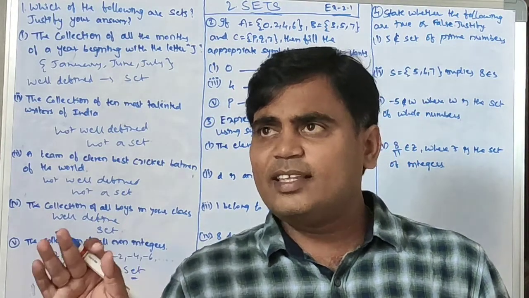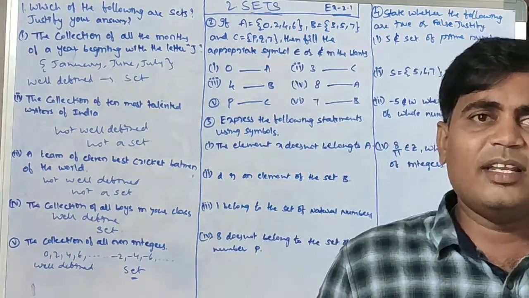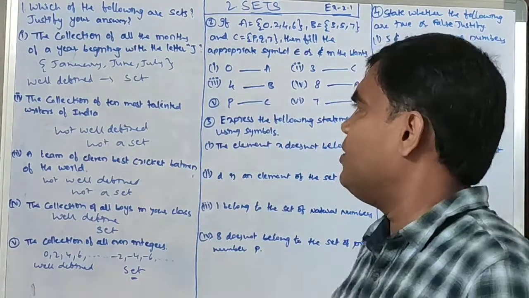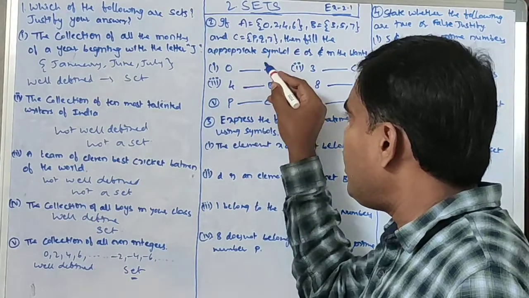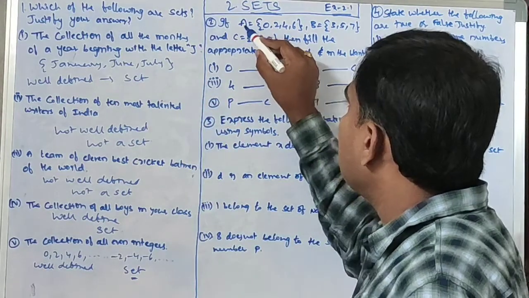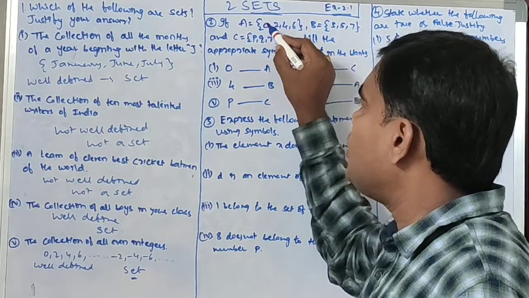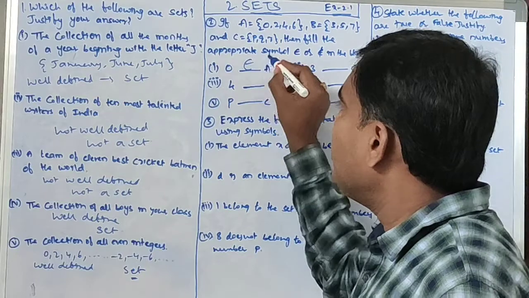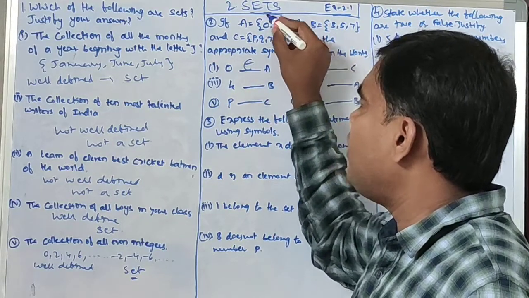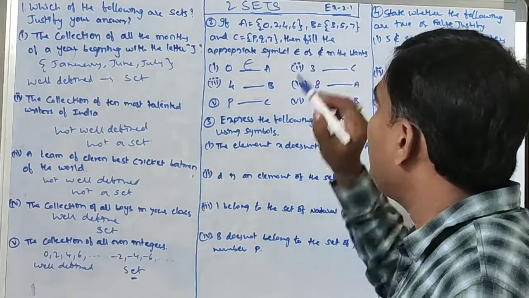If 3 is an element of A, 3 belongs to A. If 3 is not an element of A, 3 does not belong to A. Now 0 dash A: I want to see whether set A contains 0 or not. A is {0, 2, 4, 6}. A contains 0, so 0 belongs to A. If A doesn't contain 0, we write the does-not-belong-to symbol.